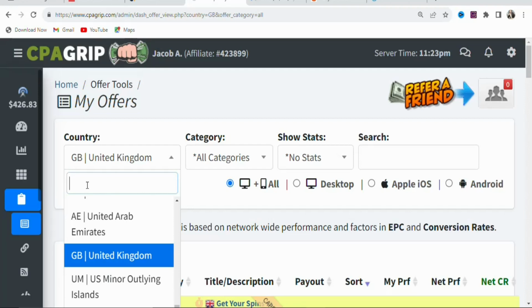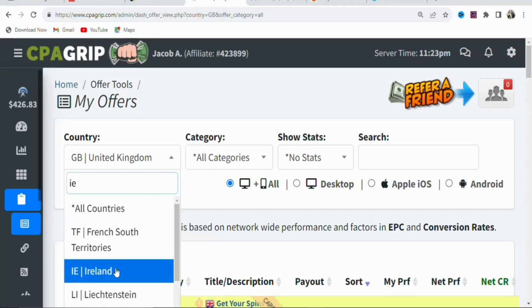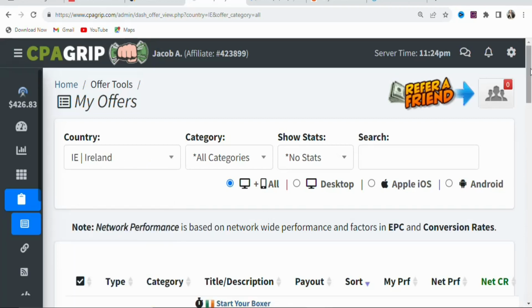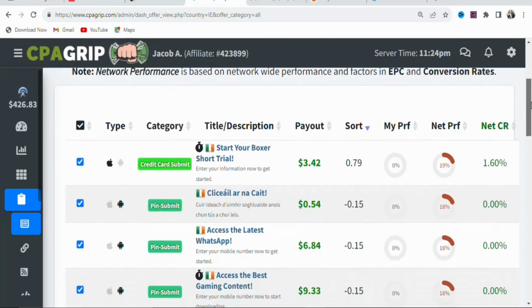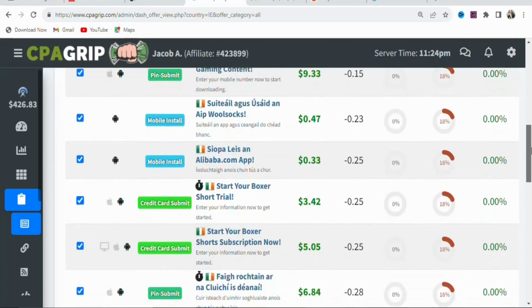In this case, we are going to be promoting offers in Ireland. So just search for IE. Once you search for it, you can see Ireland right here. Click on it. Once you click on it, you're going to see a page like this. You can see these are offers that you can promote to make money from home.